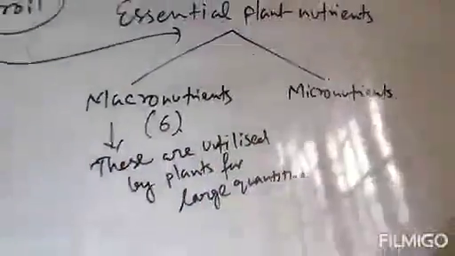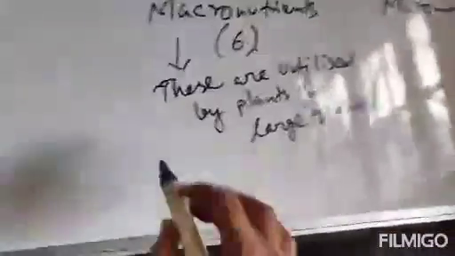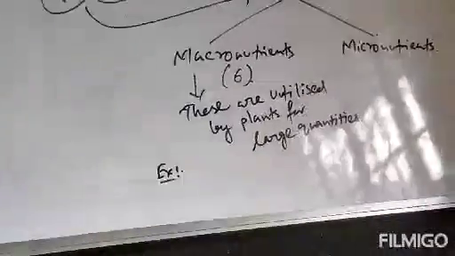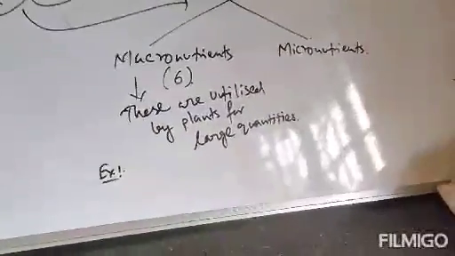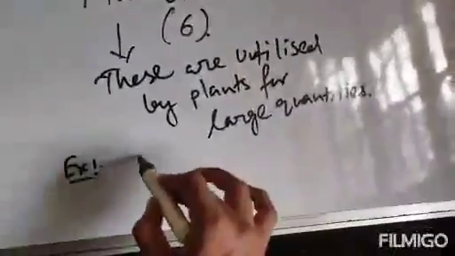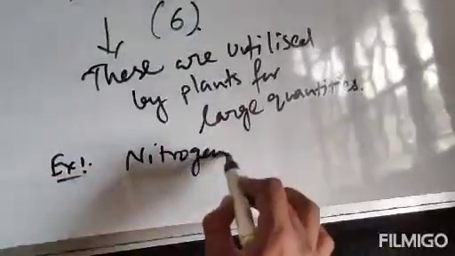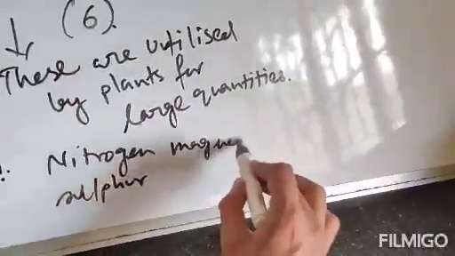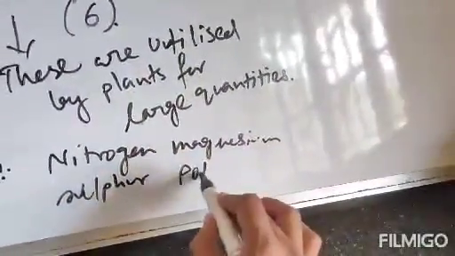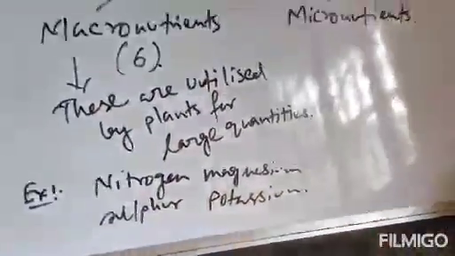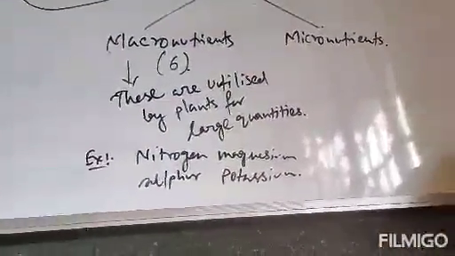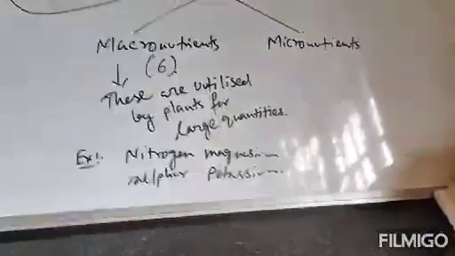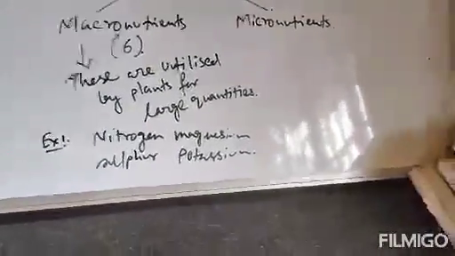That's why they are termed as macronutrients. What are examples of macronutrients? Examples are nitrogen, phosphorus, potassium, calcium, magnesium, sulfur. All of these are macronutrients. Nitrogen, sulfur, magnesium, potassium, etc. They are macronutrients.